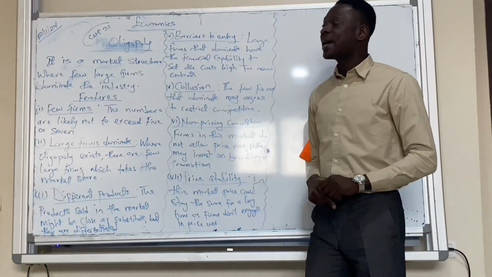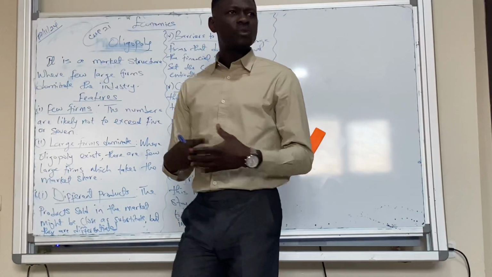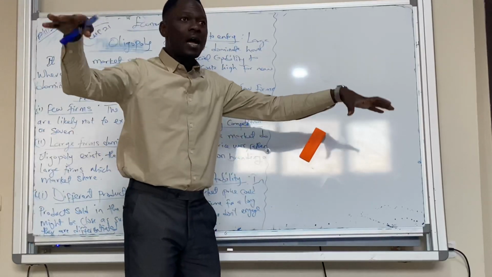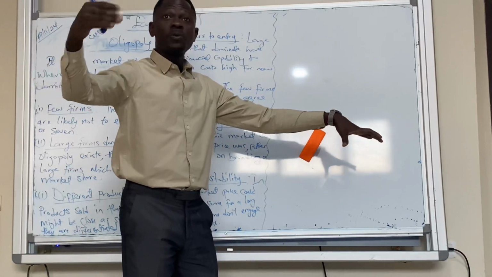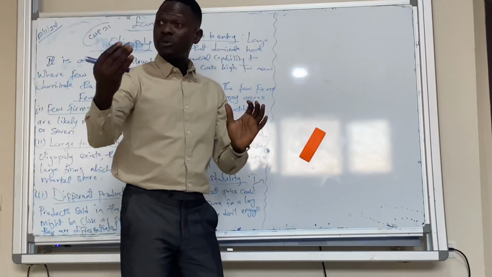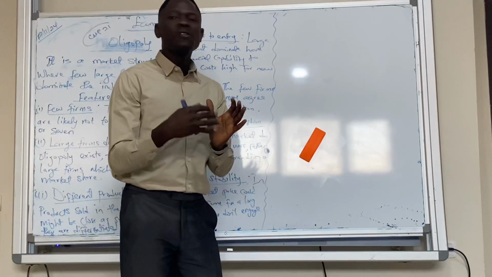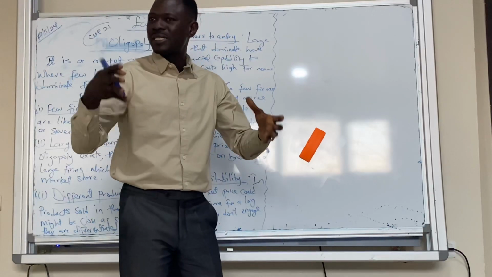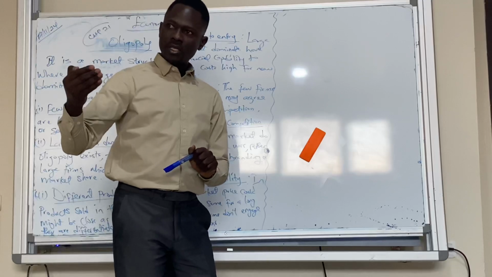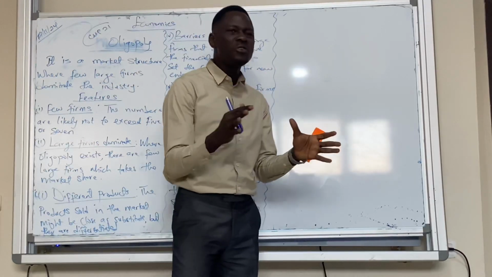The next one, barriers to entry. Why are there barriers to entry? There are always barriers to entry because those few large firms already have dominance in the industry. So it becomes difficult for new firms to come into that industry. For new firms to come in, the amount of money they will use in starting up that firm will be so huge. Get the point here. The industry is dominated by few large firms.